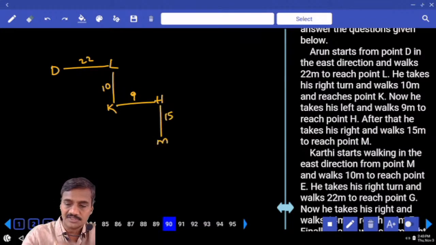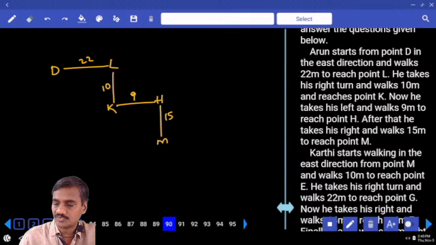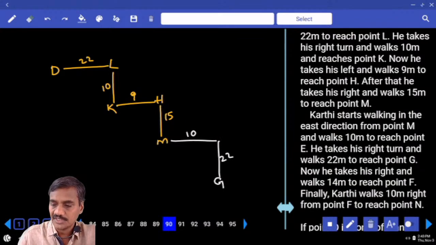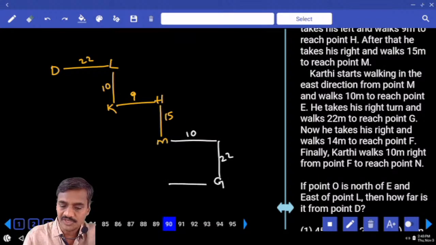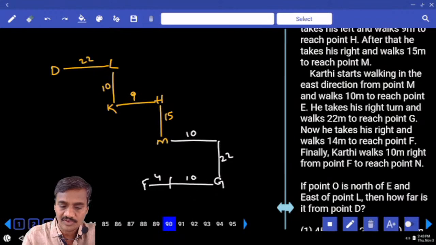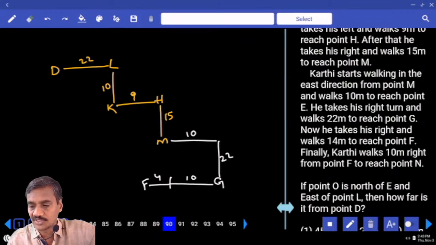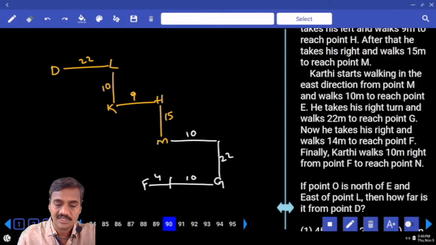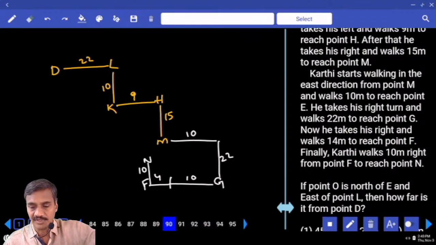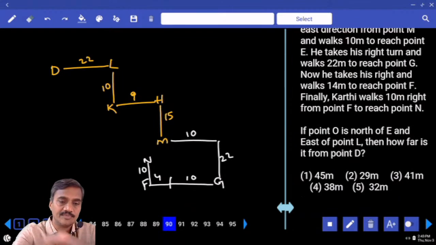Now from here, Karthi starts walking in the east direction from this point M and walks 10 meters towards east. Then he takes a right turn and walks 22 meters to reach point G. Again from point G, he takes his right turn and walks 14 meters. Up to here it is only 10 meters, and we have completed 4 more meters, 14 meters to reach point F. From point F, finally Karthi walks 10 meters right to reach point N. Then, if O is to the north of E, where is this O?